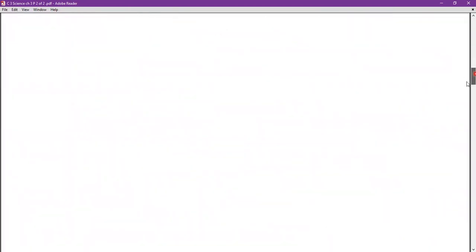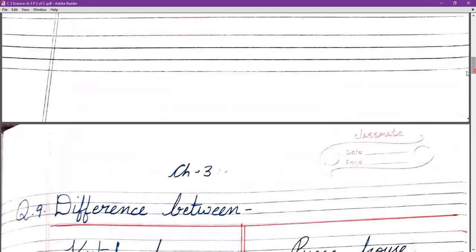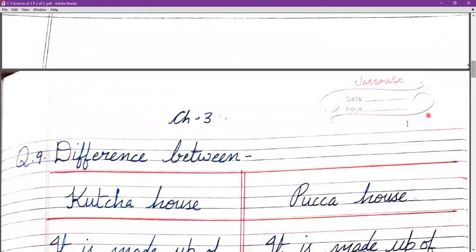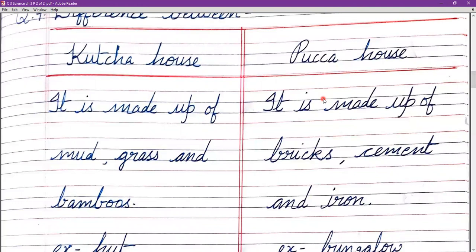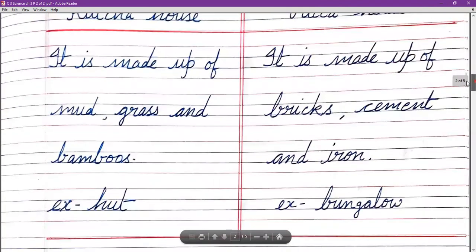Now after this we have our question number 9, that is difference between kacha house and pakka house. All you need to do, you will draw a line in between. On the left side you will write kacha house, and on the right side you will write pakka house. Kacha house, you will write it is made up of mud, grass and bamboos. Example is hut. And in the pakka house you will write it is made up of brick, cement and iron, and it's an example of bungalow.